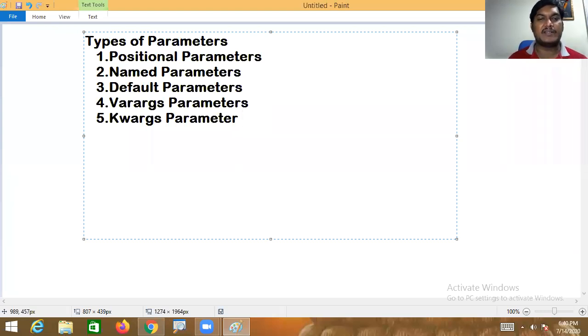types of parameters in functions. The first one is the positional parameter. Second one is the named parameter. Third one is the default parameter. Fourth one is the Varargs parameter. Fifth one is the keyword arguments parameter. So now let me start with positional parameters. A lot of attention is required, my dear friend.